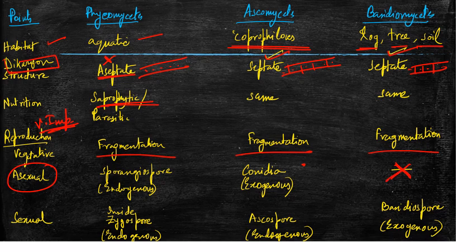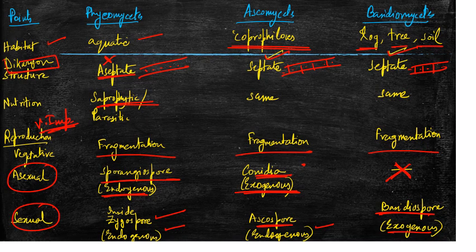In Phycomycetes, the spore is called sporangiospore. The spore is formed inside a covering, that's why the spore is endogenous. In case of Ascomycetes, the asexual spore is called conidia, and it develops without a covering, that's why it is called exogenous. What about the sexual spore? In Phycomycetes, we call it zygospore, and it is endogenous, right? In Ascomycetes, the sexual spore is called ascospore. It is again endogenous. And in Basidiomycetes, the sexual spore is called basidiospore. It is exogenous.